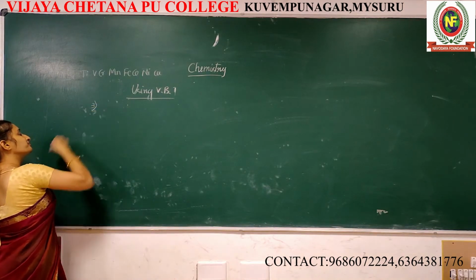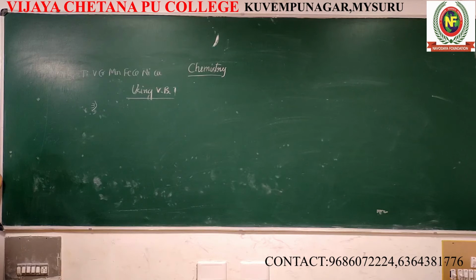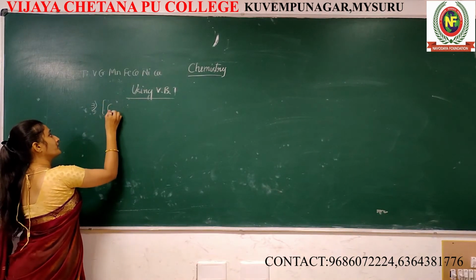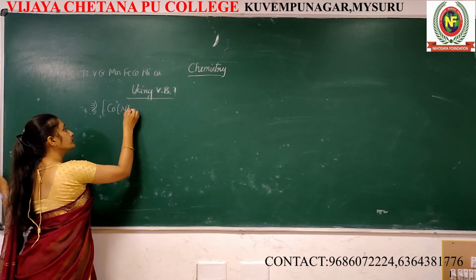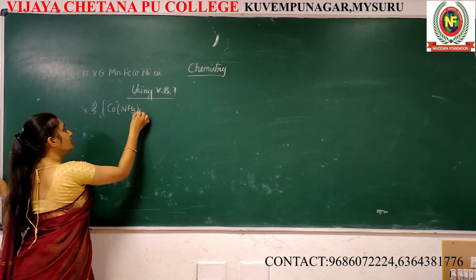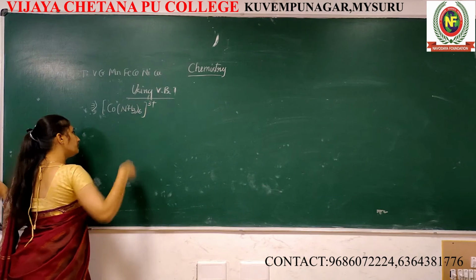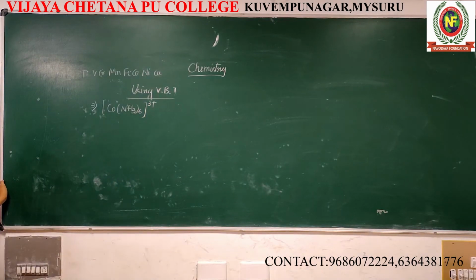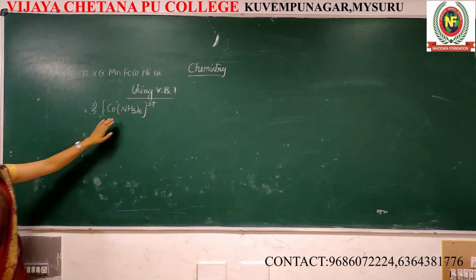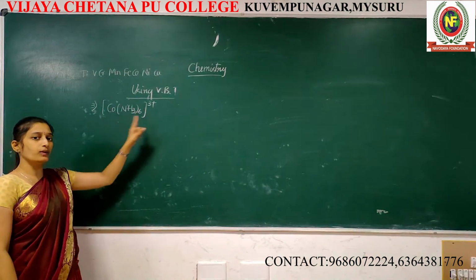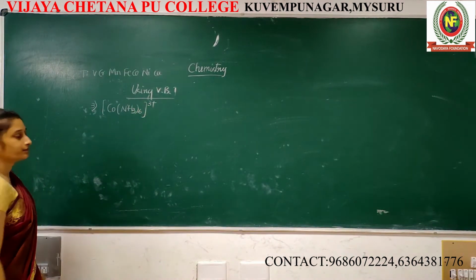Next, very interesting one. Till now we discussed the coordination number 4. Now we are going to start with coordination number 6. Co(NH3)6 3+. Co means the central metal atom is cobalt. Cobalt is surrounded by 6 ammonia ligands and overall carries charge plus 3.